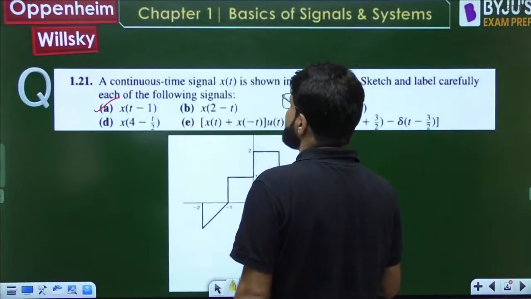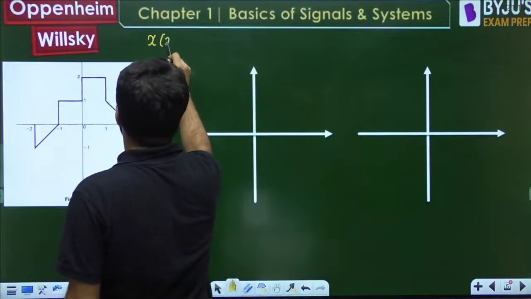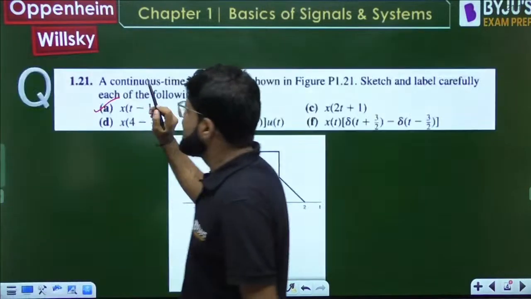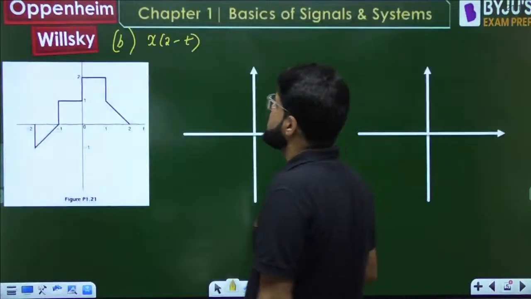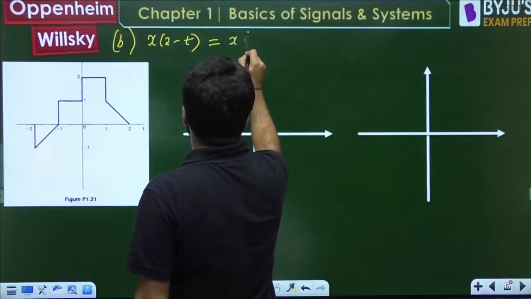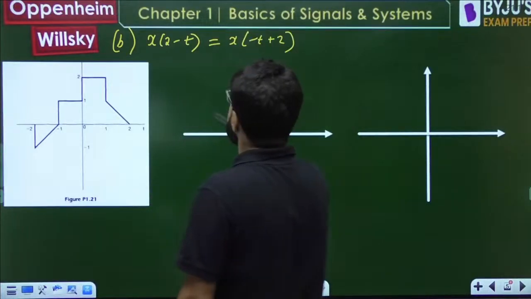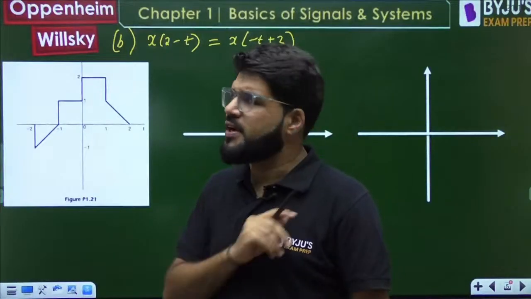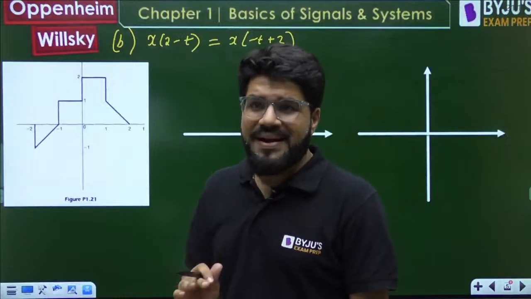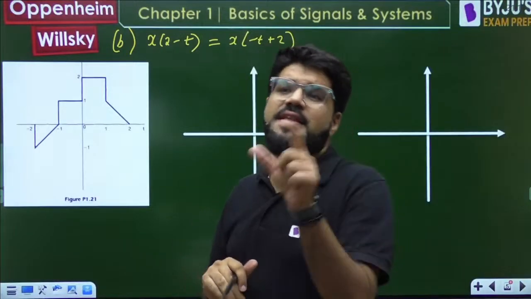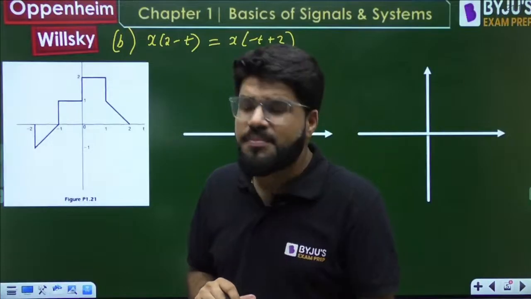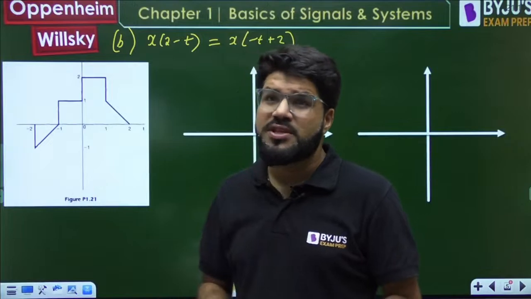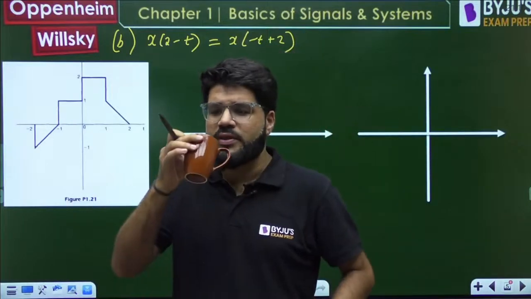And what is the first one? The first one is x of 2 minus t. Actually, the a part I'm assuming it is done. So x of 2 minus t is x of minus t plus 2. Now, I'm telling you, you can shift first and scale, or you can scale first and shift later. Both are absolutely okay, but the method to shift first and then scale, which I call the precedence rule, is a method where you will not commit errors. In the other one, where you scale first and then shift, the probability of error is more with the students.